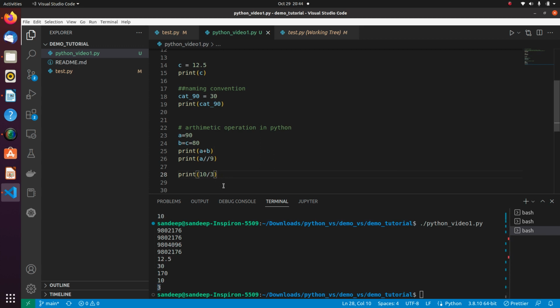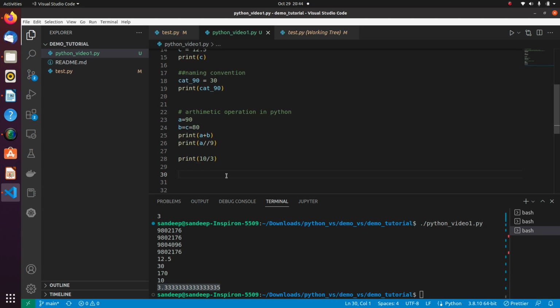But if suppose I want the floating part as well, then I will just remove one slash from here, and now see here it has returned me the floating part as well. So this is how we can perform arithmetic operations in Python, and specifically we have seen what double slash and single slash stand for in Python.